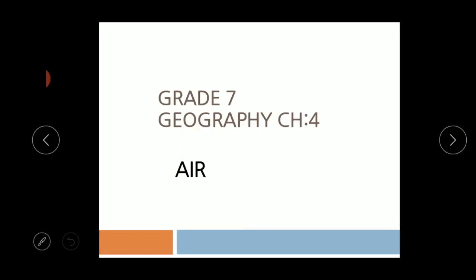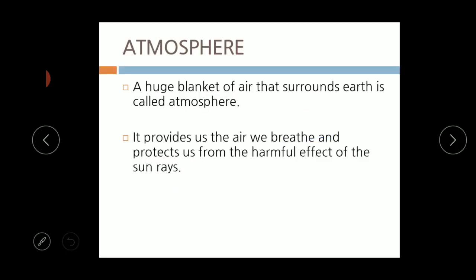For grade 7, today we are going to see a new chapter in geography, chapter 4, that is air. Air means, we all know, atmosphere. Where is it present? In the atmosphere.